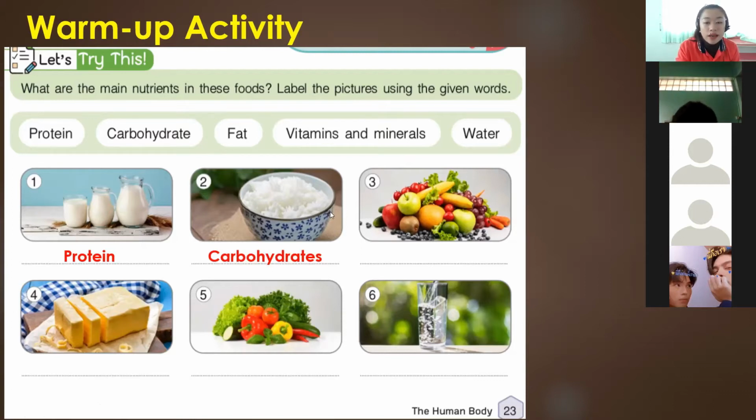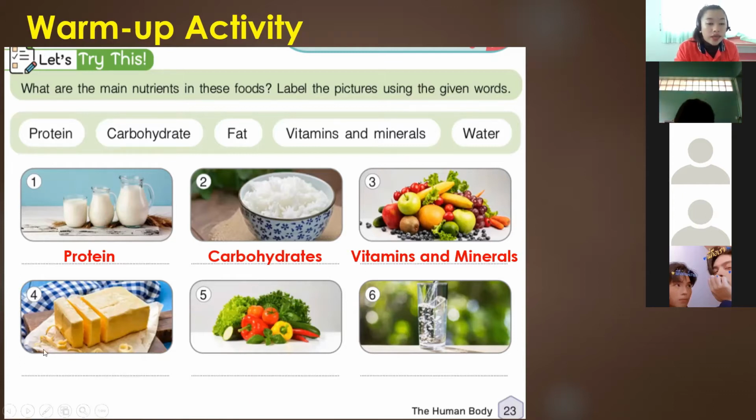Next we have fruits. What nutrients do we get from fruits? Vitamins and minerals. Very good. We get different vitamins and minerals from fruits.